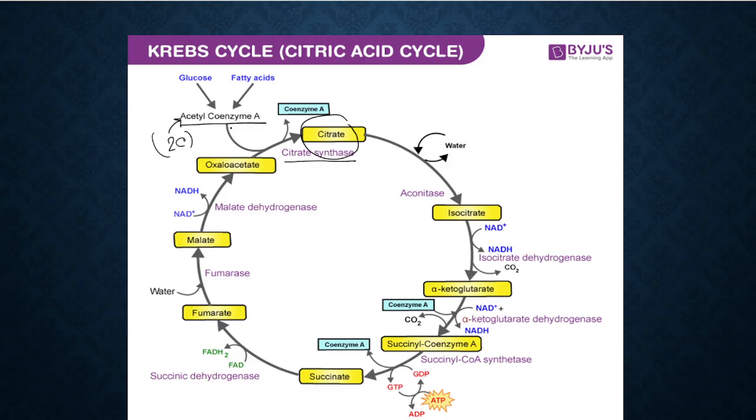Now see, acetyl coenzyme A, as I said, is a 2 carbon compound. Oxaloacetate is a 4 carbon compound. दोनों combine होता है in the presence of this enzyme called citrate synthase. ये citrate बनाएगा, which is a 6 carbon compound, and this is the first stable product of the Krebs cycle. This is also called the citric acid cycle because the first stable product is citrate.